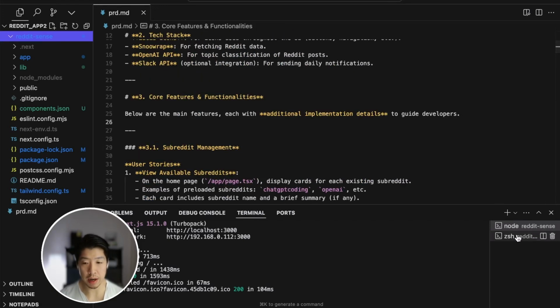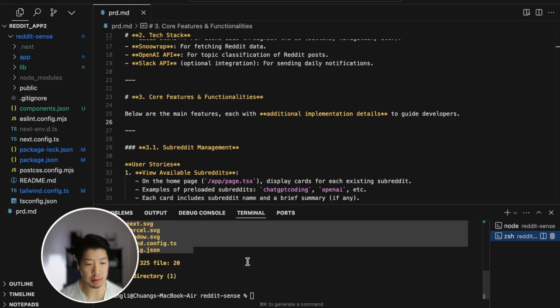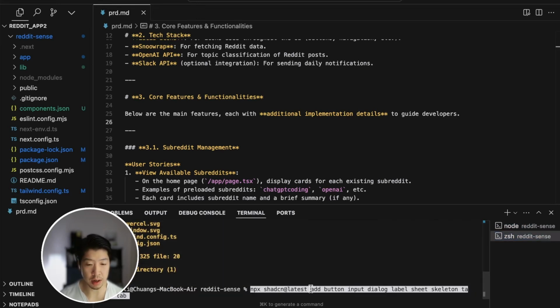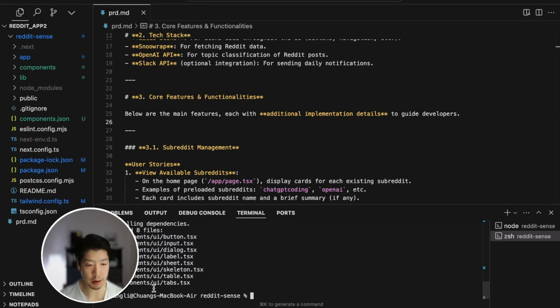Before I forget, I need to install some shadcn components. So we want a button, input, dialog, label, sheet, skeleton, and so on. Let's start with that for now. Okay, perfect.